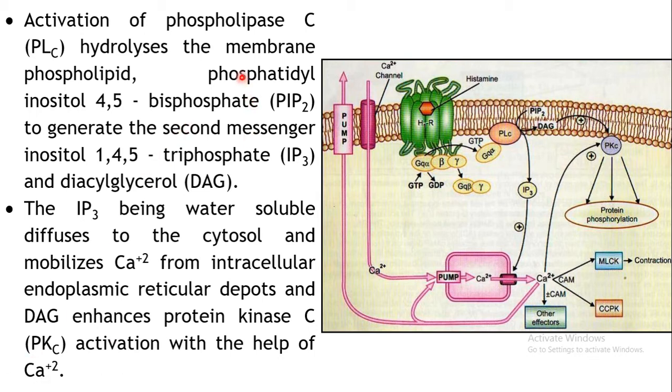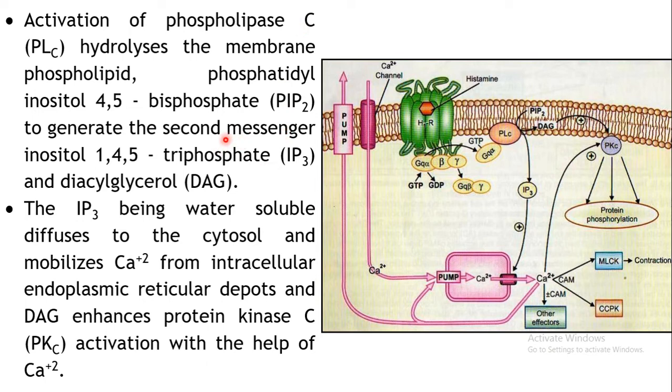So this particular membrane phospholipid, that is phosphatidylinositol 4,5-bisphosphate, PIP2, bisphosphate, 2 phosphates at the 4 and 5 positions. That's why it is known as PIP2. So this membrane phospholipid is hydrolyzed by phospholipase C to generate 2 second messengers.